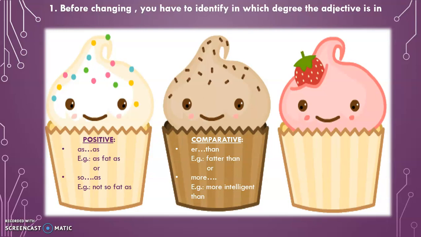For example, fatter than, or if the adjective is more than two syllables like intelligent, more is used before and than is used after. So more intelligent than. And the superlative degree, before the adjective, we use the definite article the and est form. So the fattest or the most intelligent. So for comparative degree, more is used, but for superlative degree, the most is used.